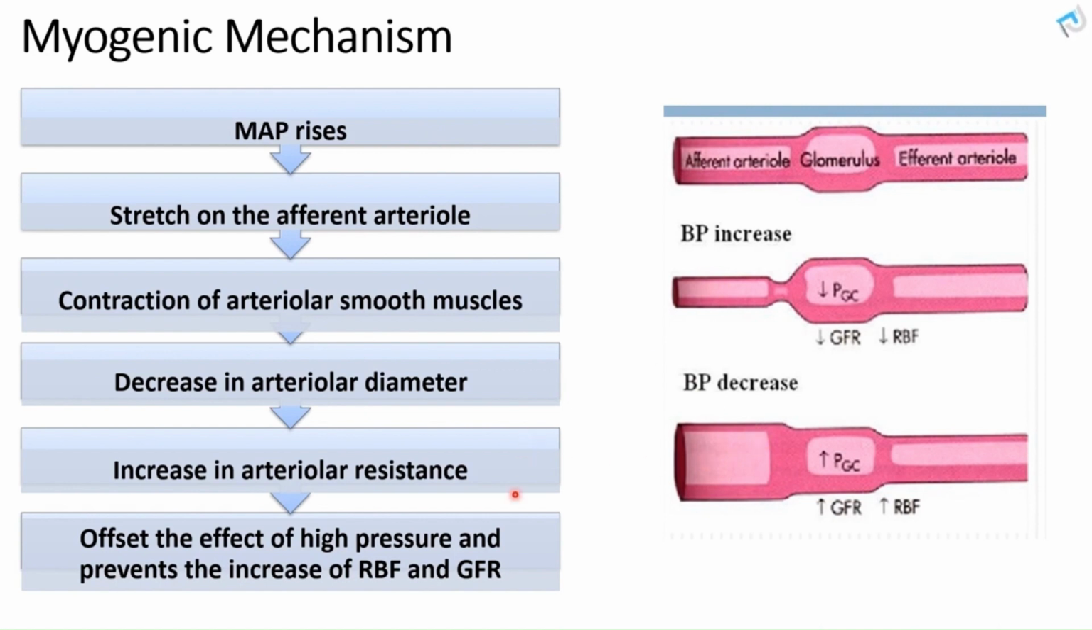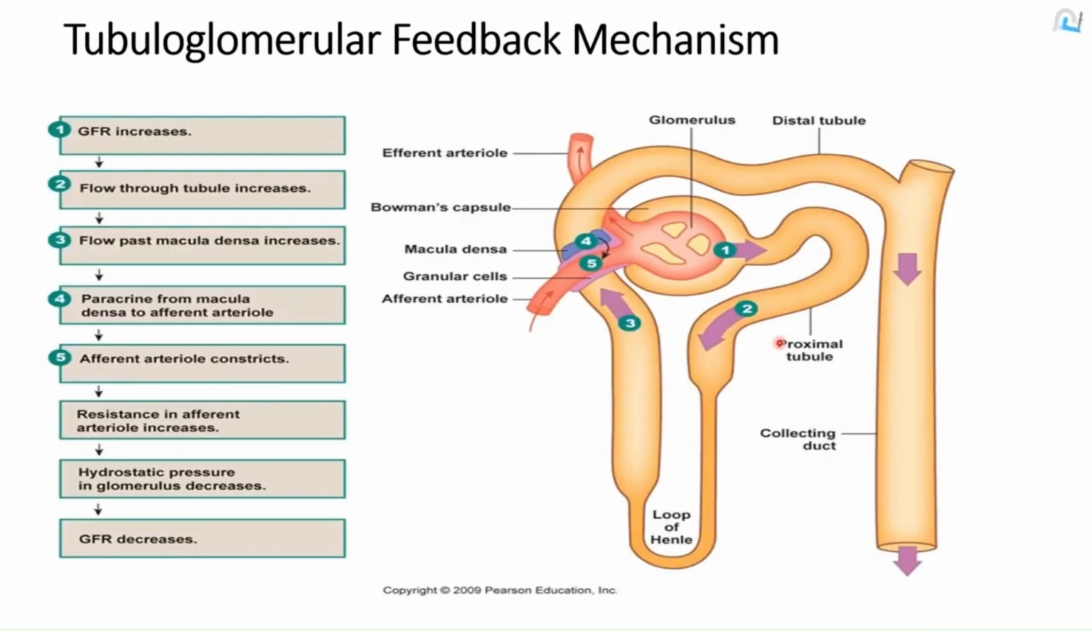The second mechanism for autoregulation of GFR is the tubuloglomerular feedback mechanism. From the name itself, tubulo means the tubule. The tubule that we are referring to here is the distal convoluted tubule. If we look at this diagram, we see the renal glomerulus, Bowman's capsule, proximal tubule, descending limb of loop of Henle, ascending thin and thick limbs of loop of Henle. Then we have the distal tubule.